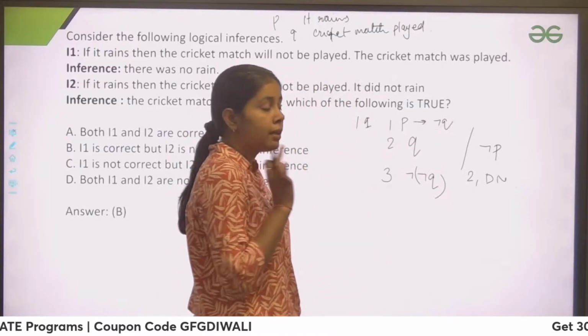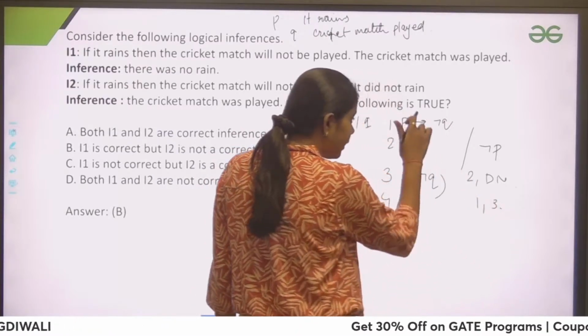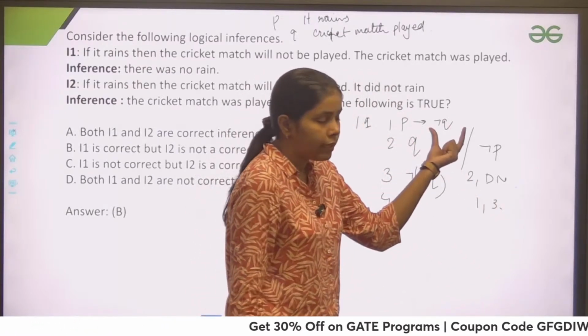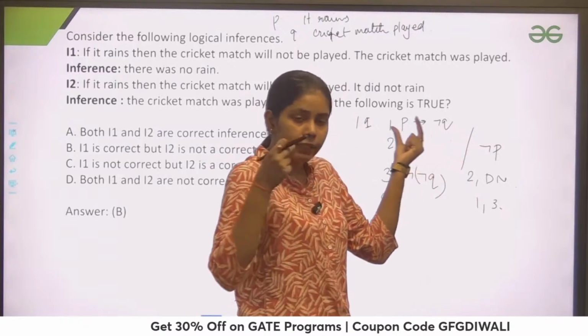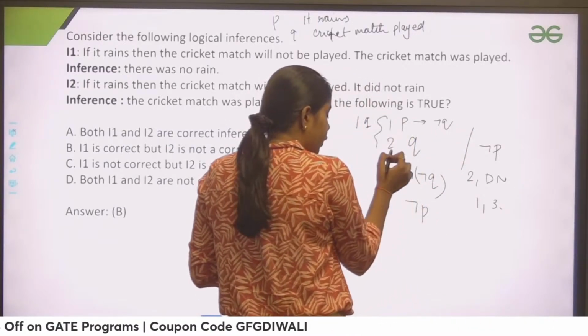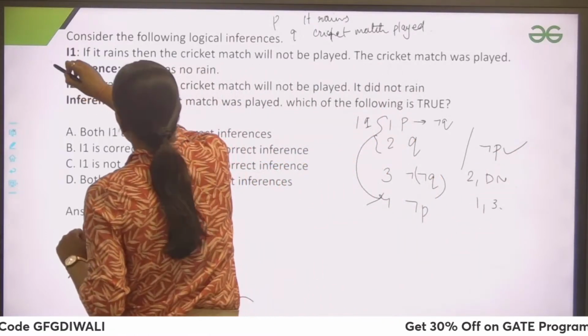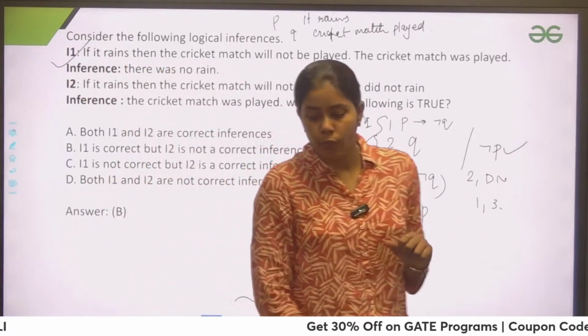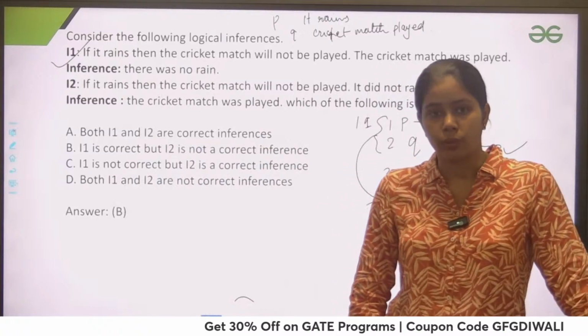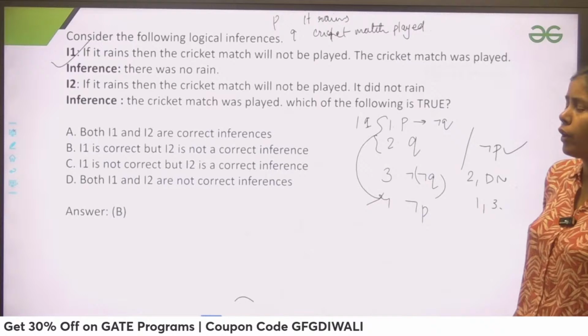If you remember the modus tollens rule, what it says is that if I combine 1 and 3, if we have the negation of the right side, then the left side gets negated. So we have negation of p. From these two, I get the conclusion negation of p. So this is true. So I can say that the inference here is true, right? What I have concluded is true here.